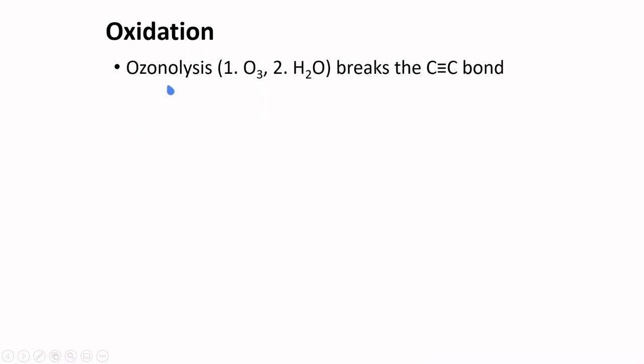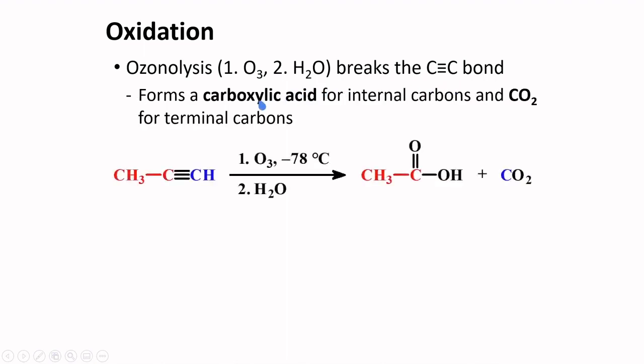Oxidation of the triple bond can occur via ozonolysis. The difference for ozonolysis of the triple bond is that there's no need for a reducing condition in the second step. Only water is sufficient. The result is the breakage of this triple bond and the formation of carboxylic acid for internal carbons and carbon dioxide for terminal carbons.